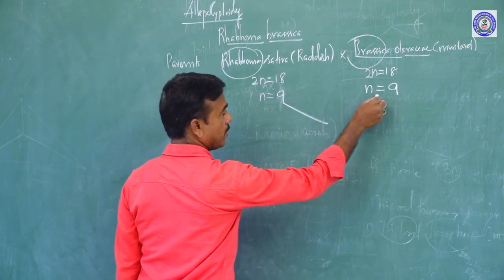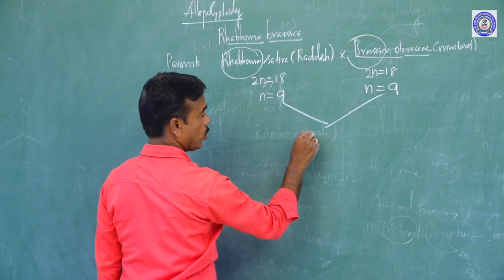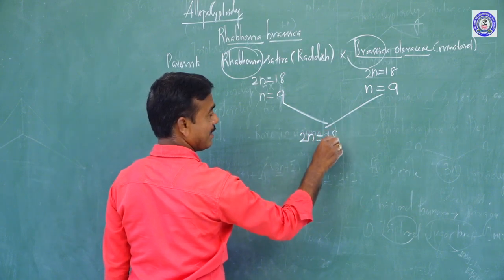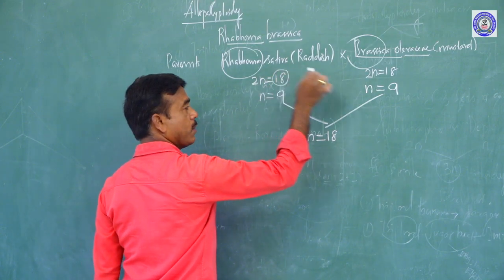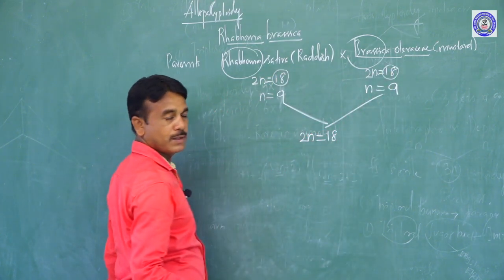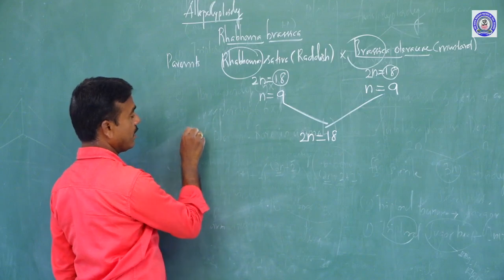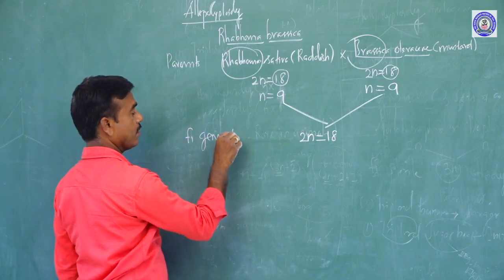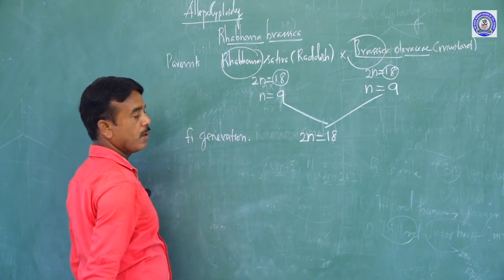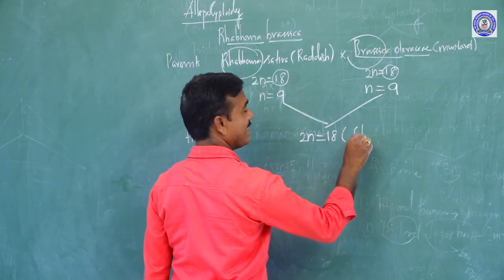So crossing the two, each with 2n equal to 18, what is obtained is the F1 generation. The F1 generation is sterile, and the expected result is not obtained.